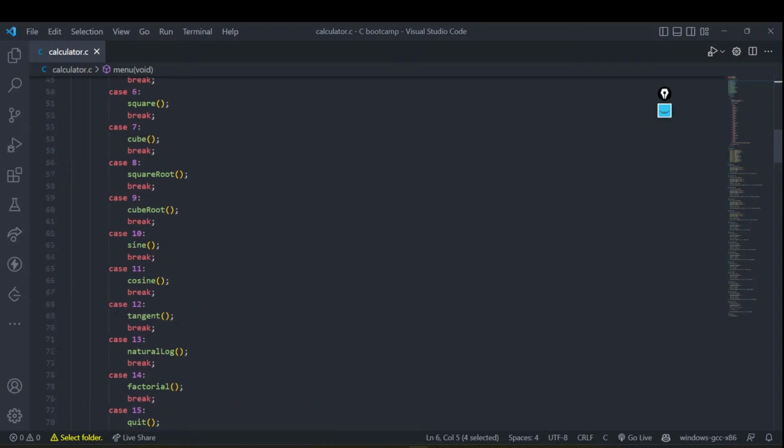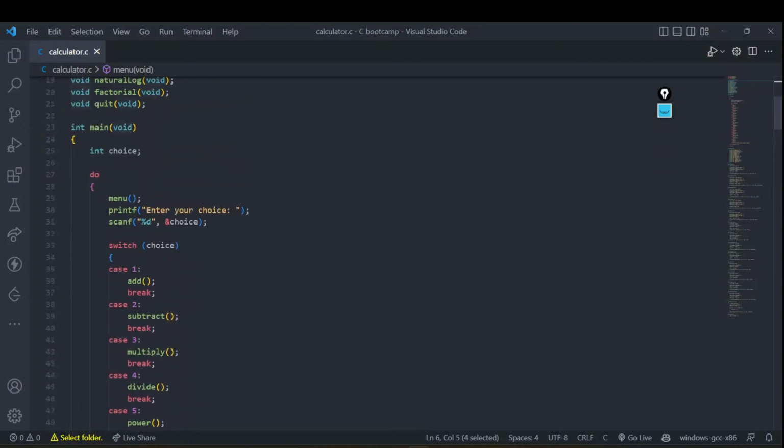You can see that over here we are first showing the user the menu. And what is there in the menu? It is just a printf statement, giving the user the options, saying this is what you have up to this point. After that, we are asking the user to choose something from the menu, and then we are taking the input.